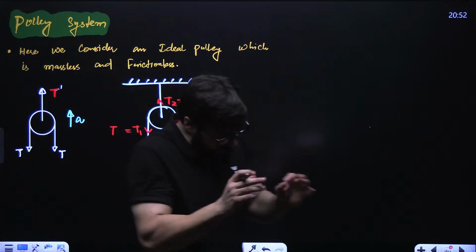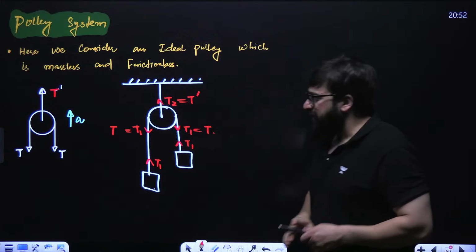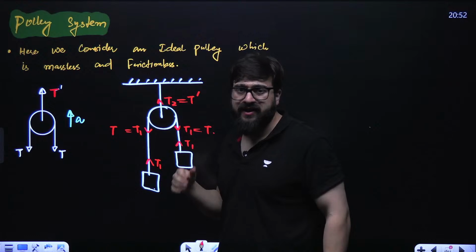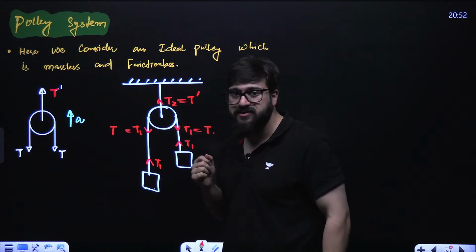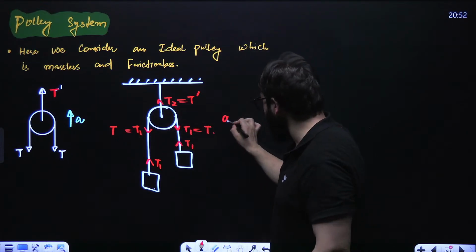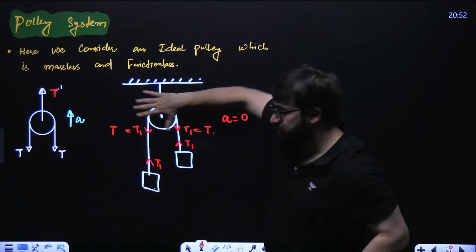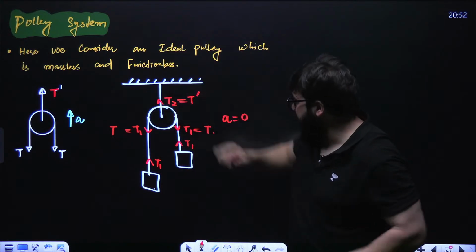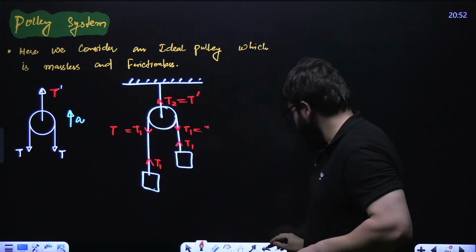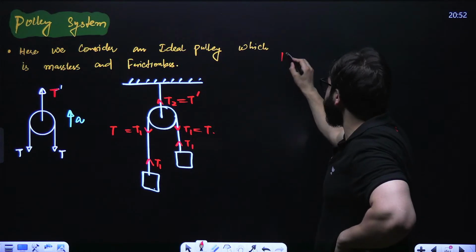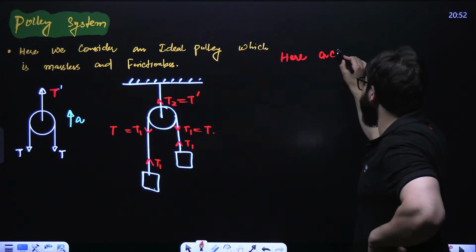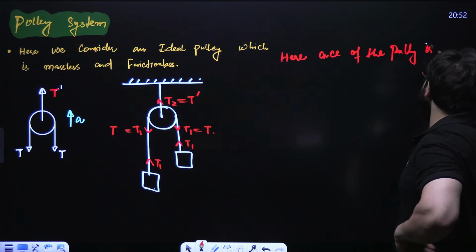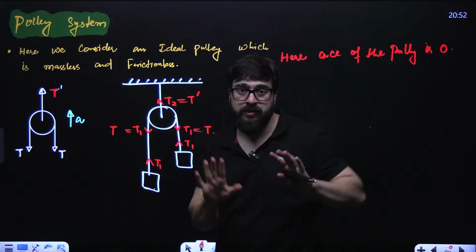Now tell me one thing in this particular case. Let's suppose this entire system is at rest, or is it accelerating? Sir, it is not accelerating, it is at rest. So can I say the acceleration of this entire system is 0, because it is not moving? The acceleration of the pulley is 0.